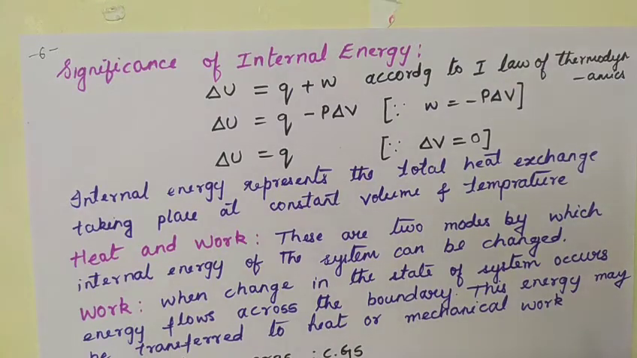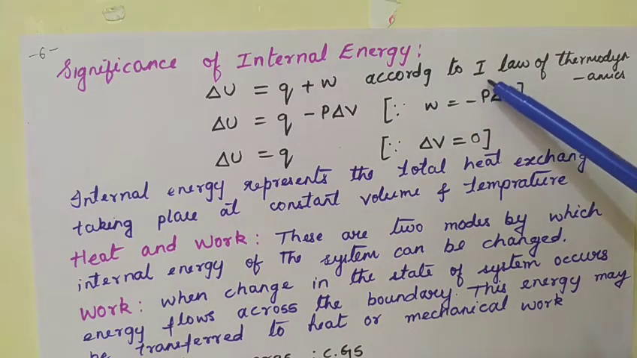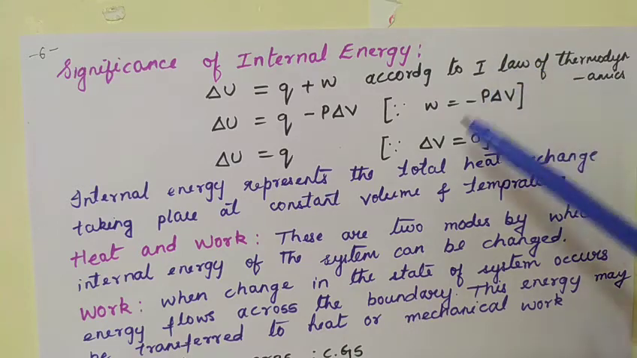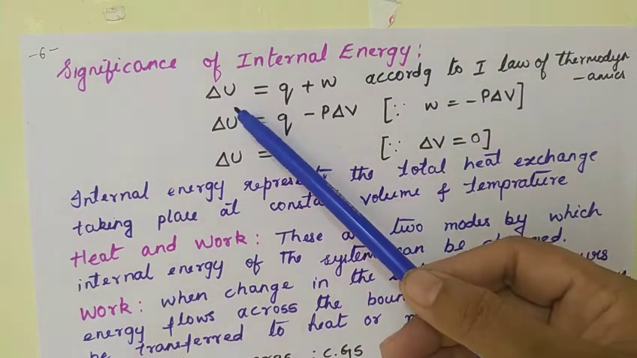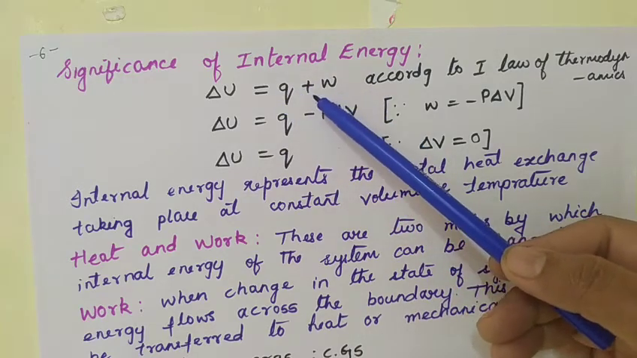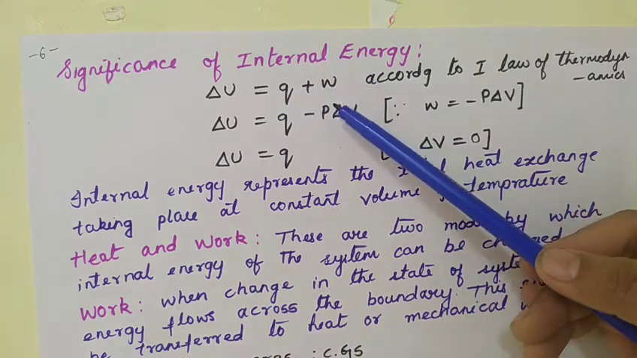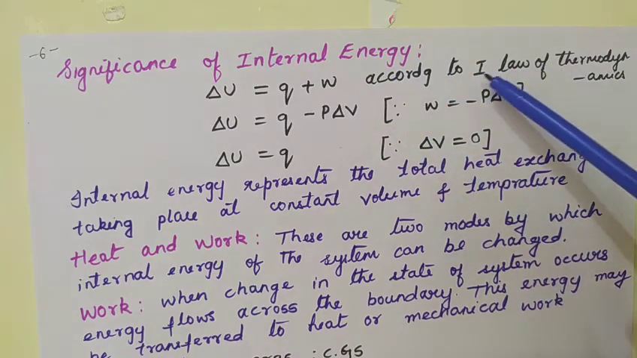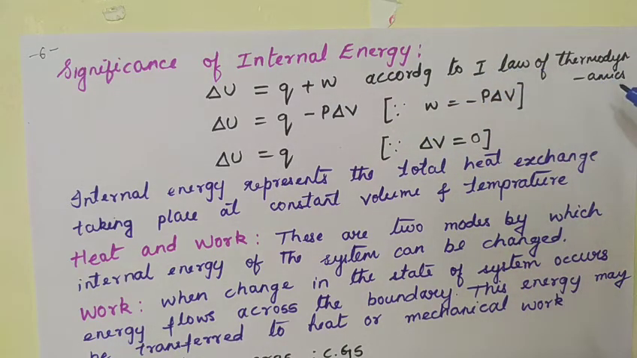Now let us understand the significance of internal energy with the first law of thermodynamics. We know that the first law of thermodynamics can be mathematically expressed as delta U is equal to Q plus or minus W. I have taken plus W here. I'll explain the sign conventions later. If you go back, hope you remember what the first law of thermodynamics is. Energy can neither be created nor destroyed. It is only transformed from one form to another.